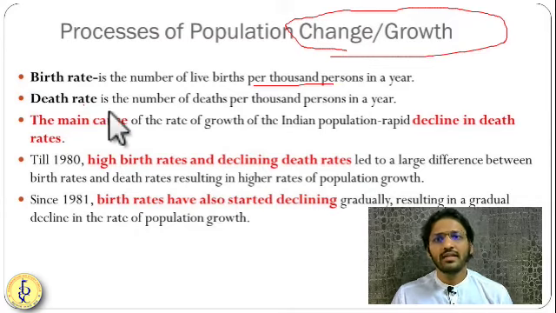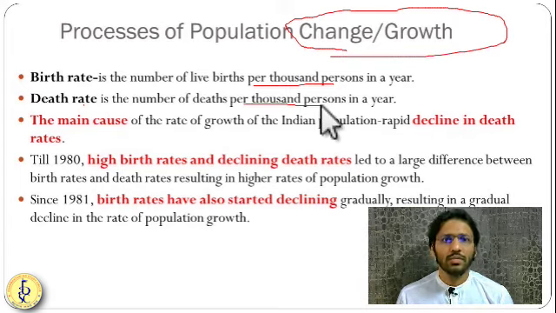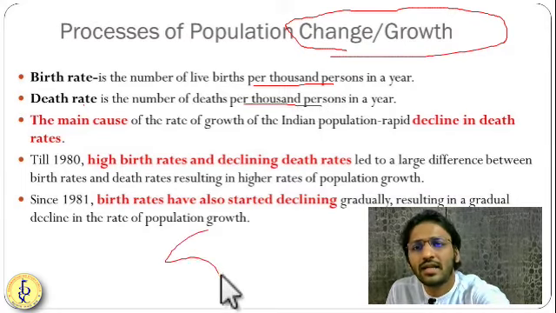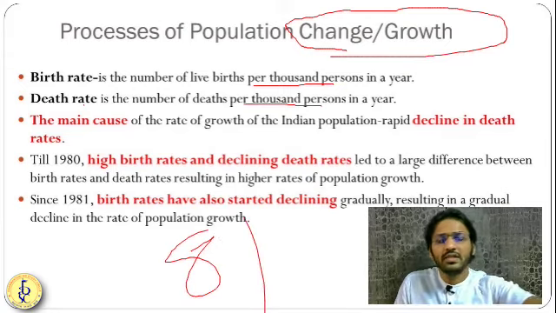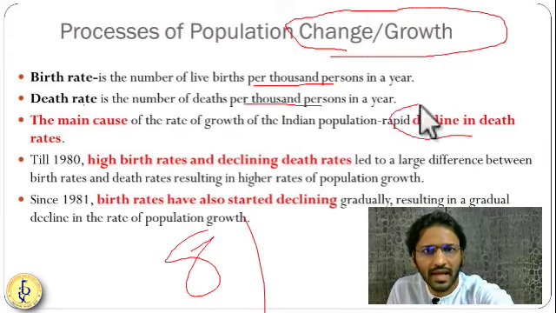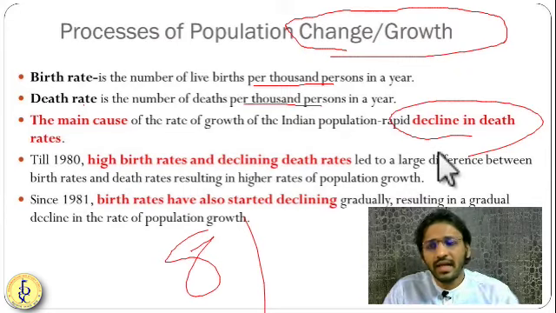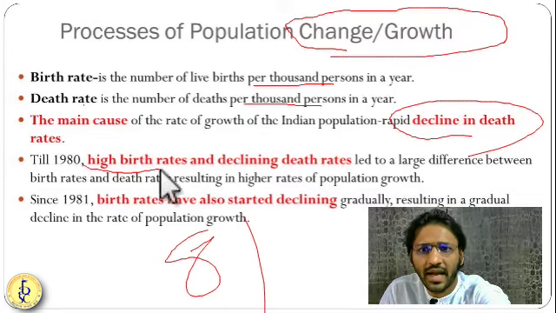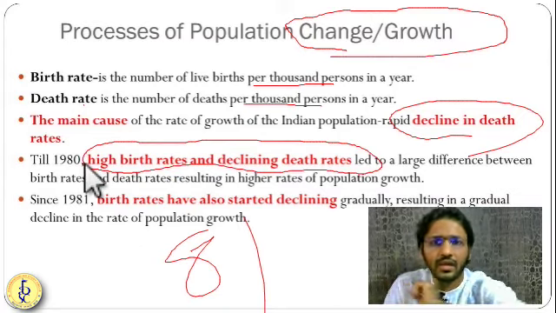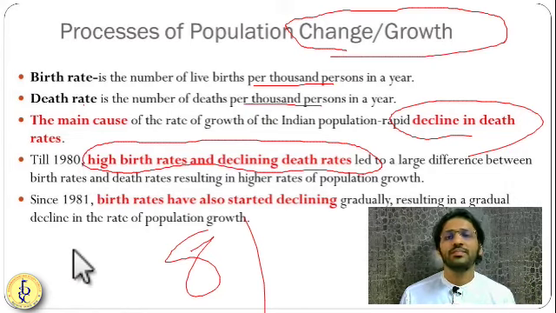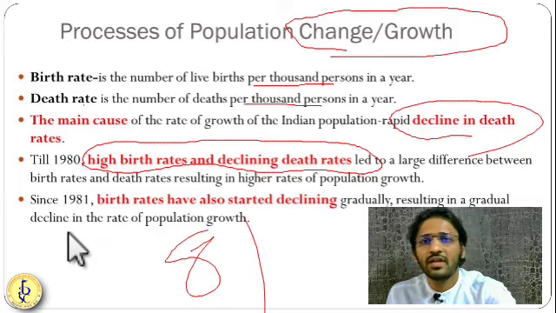Per thousand. Death rate means the number of people dying per thousand population. So the main cause why, from 1953 to 1981, there was a sudden outburst in the population was declining death rates. Till the 1980s, high birth rate and declining death rates led to the sudden burst in the population. Then what happened after 1981?